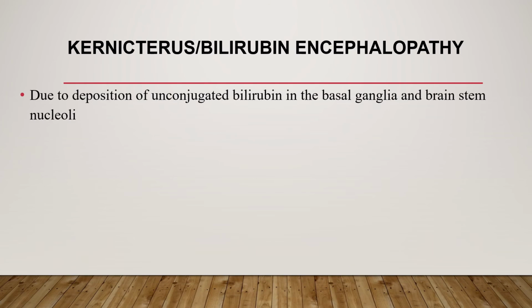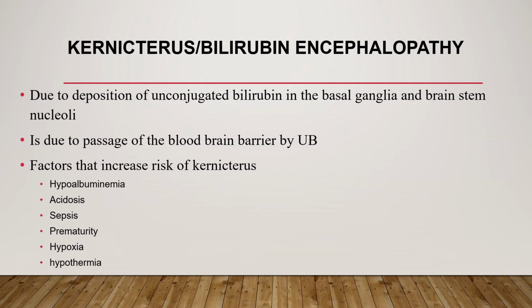To say something about kernicterus or bilirubin encephalopathy, this is due to deposition of unconjugated bilirubin in the basal ganglia and also the brainstem. It's due to passage of unconjugated bilirubin across the blood-brain barrier. Factors that increase the risk of kernicterus in those who have unconjugated hyperbilirubinemia include hypoalbuminemia, acidosis, sepsis, prematurity, hypoxia, hypothermia, and the like, because those things worsen the passage of unconjugated bilirubin through the blood-brain barrier.